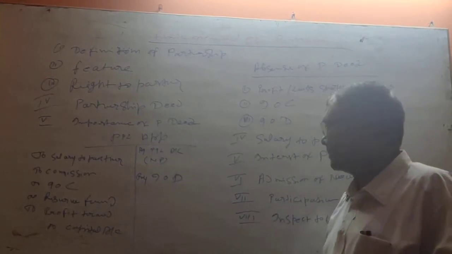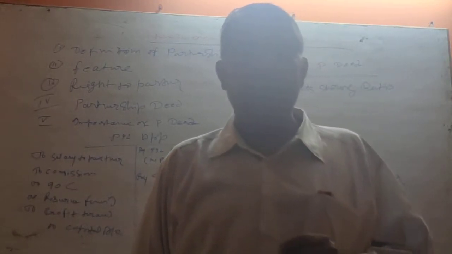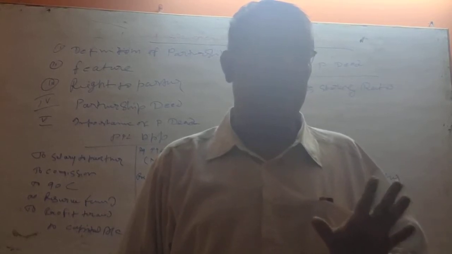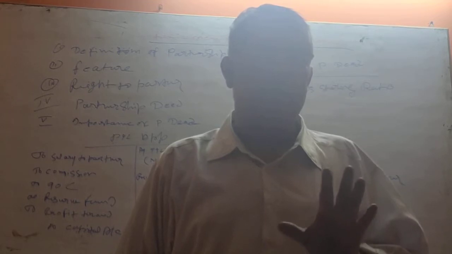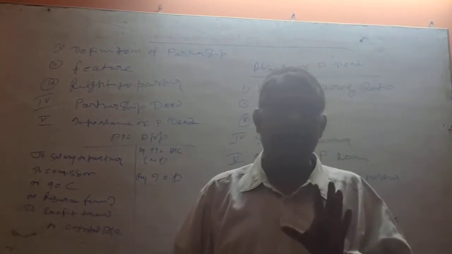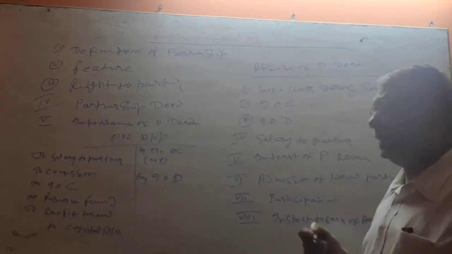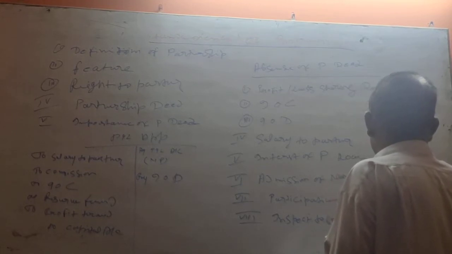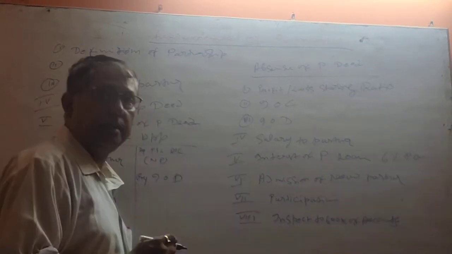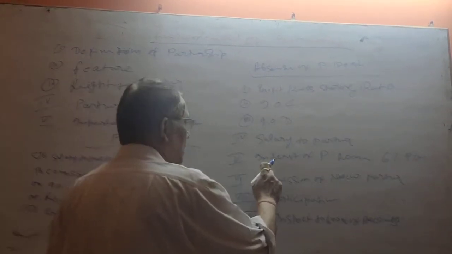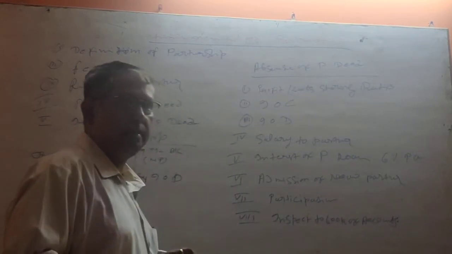Interest on partner's loan: if any partner has given a loan to the firm and there is absence of partnership deed, in that circumstance interest on the partner's loan should be given at 6% per annum. 6% per annum, not 6%. Class, is it clear? Interest on partner's loan should be provided at 6% in case of absence of partnership deed.